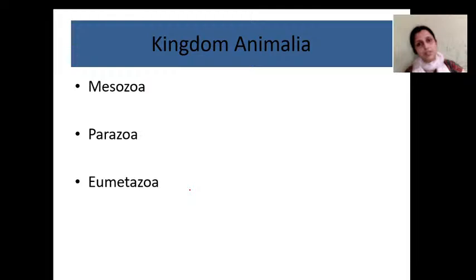Kingdom Animalia is broadly classified into three subkingdoms: subkingdom Mesozoa, subkingdom Parazoa, and subkingdom Eumetazoa.